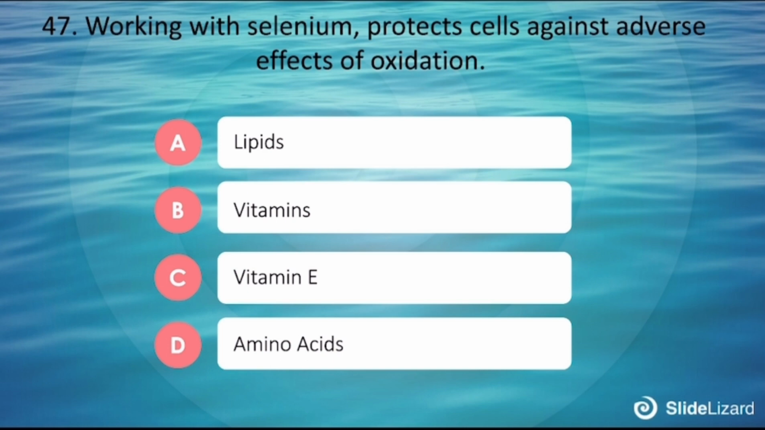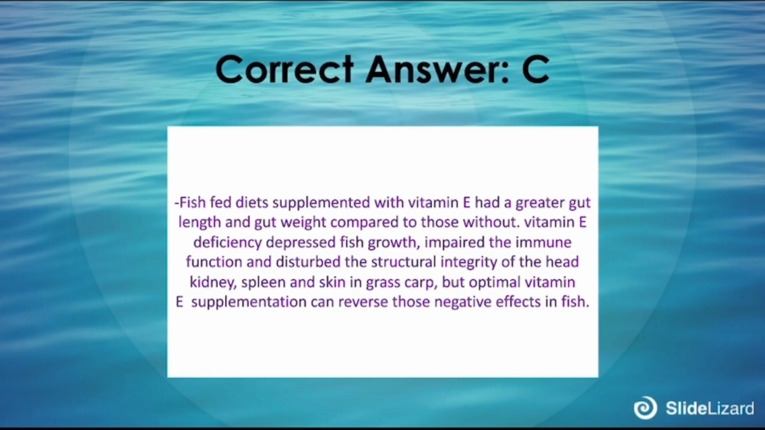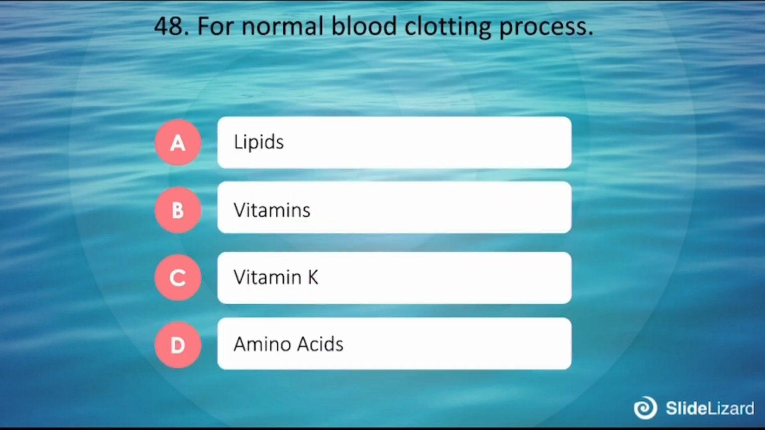47. Working with selenium, it protects cells against the adverse effect of oxidation. A. Lipids, B. Vitamins, C. Vitamin A, D. Amino acid. Correct answer is C. Fish fed diets supplemented with vitamin A had a greater gut length and gut weight compared to those without. Vitamin A deficiency depressed fish growth, impaired the immune functions, and disturbed the structural integrity of the head, kidneys, spleens, and skin in grass carp, but optimal vitamin E supplementation can reverse those negative effects in fish.